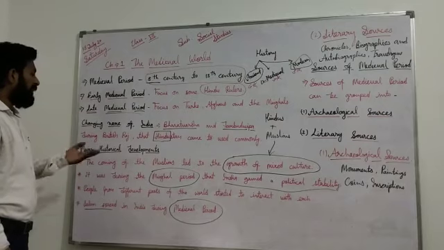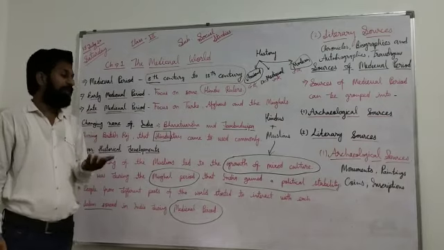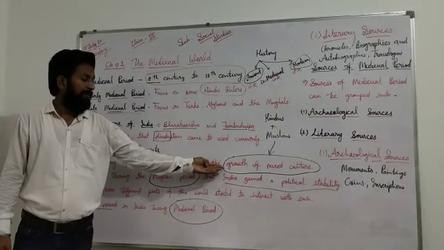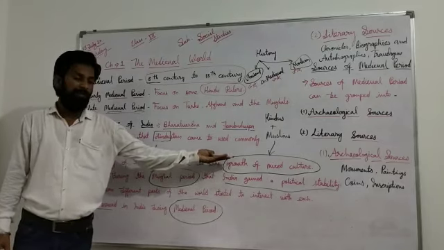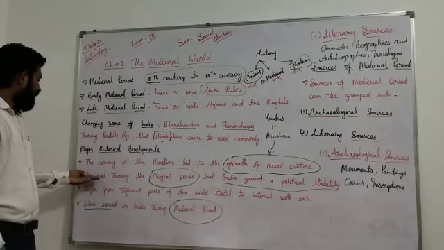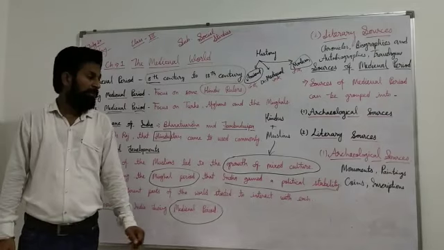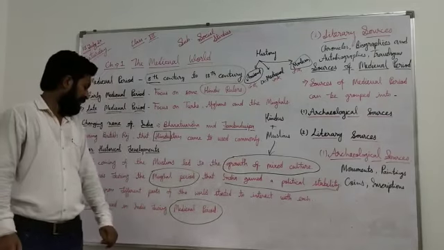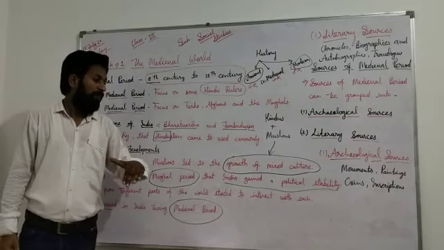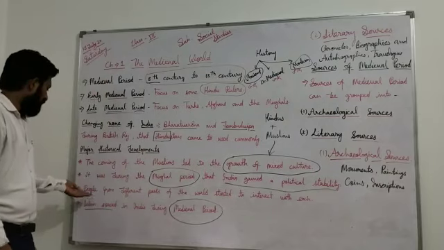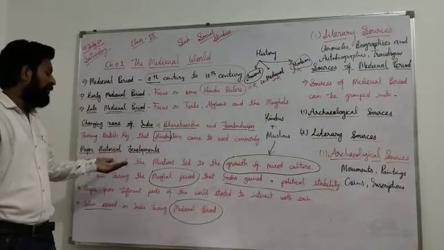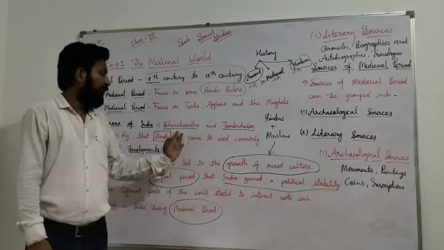After that, major historical developments: many types of historical developments took place during this time period. The coming of the Muslims is the main significance for the growth of a mixed culture, and because of that we can see a mixed culture in the medieval world. Next, during the Mughal period, political stability was there. Third point, people from different parts of the world came here for business and trading. Last point, Islam spread in this country during the medieval period. That's all about that part.